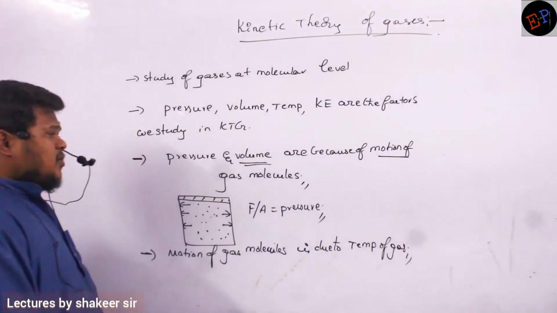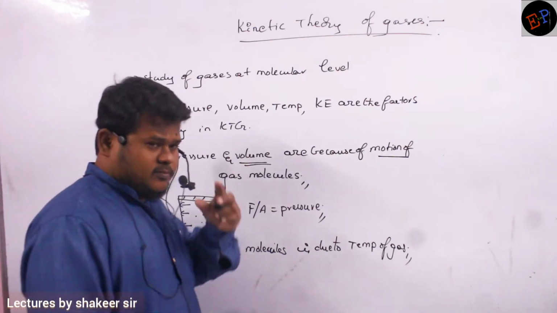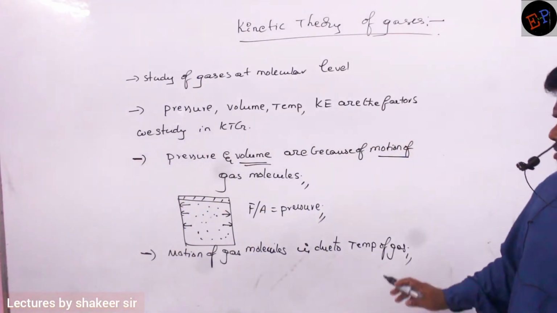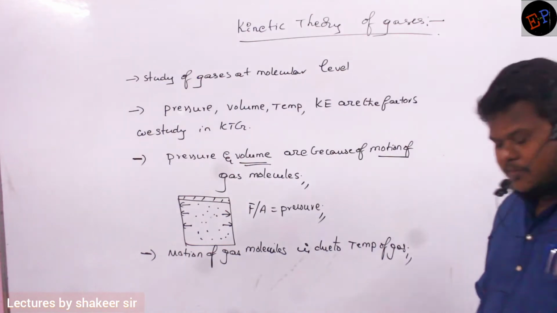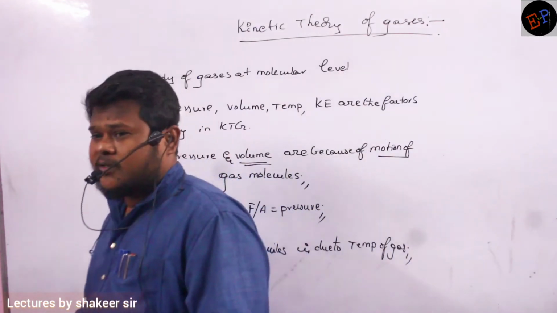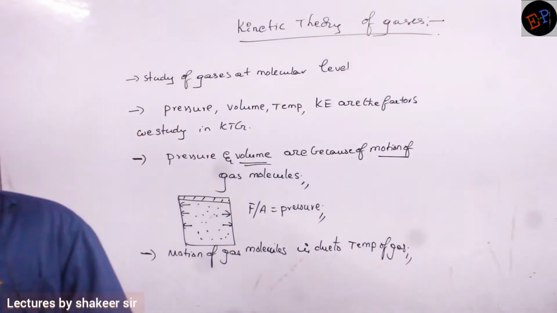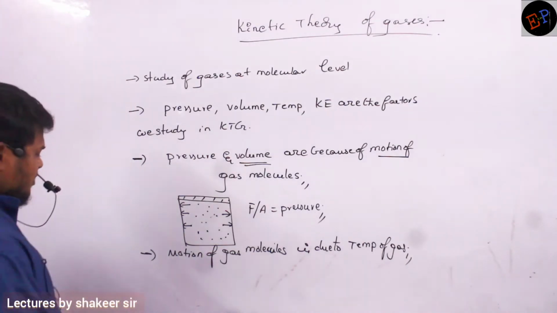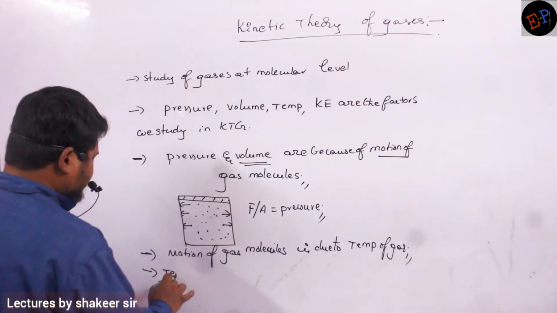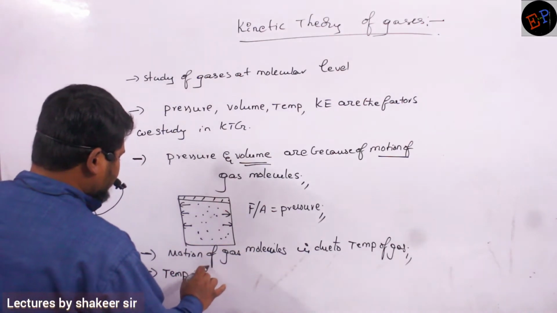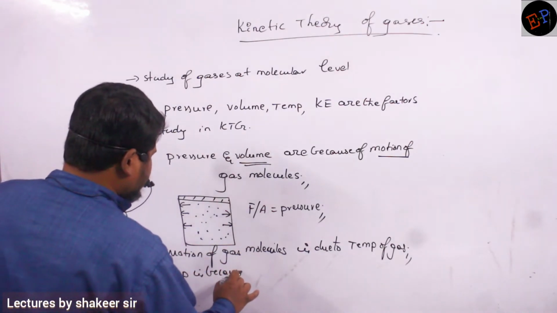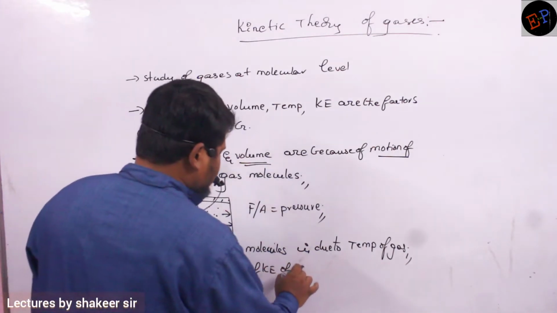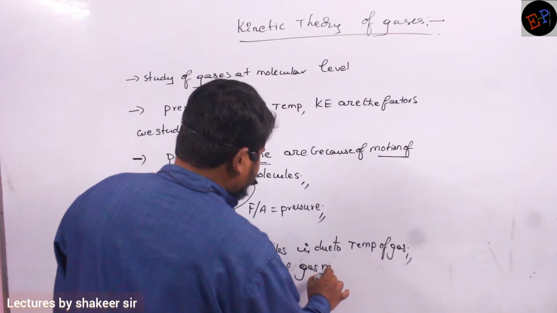So pressure and volume are because of motion. Motion is due to what? Motion of the gas is only because of the temperature of the gas. Because gas molecules have some temperature, they have some kinetic energy. So what is the next point I can write? Temperature is because of the kinetic energy of gas molecules.